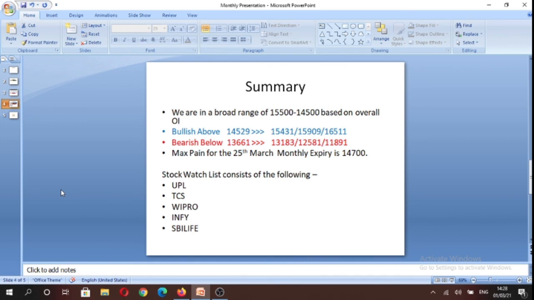And our stock watch list for the month of March are UPL, TCS, Wipro, Infosys, and SBI Life.